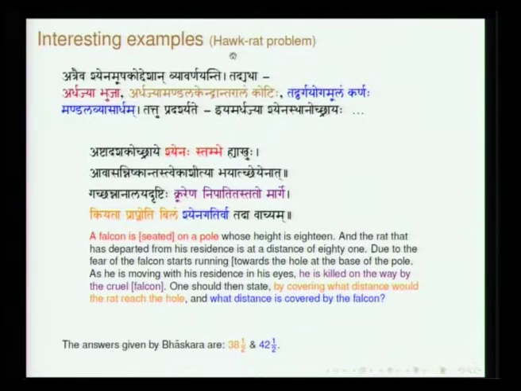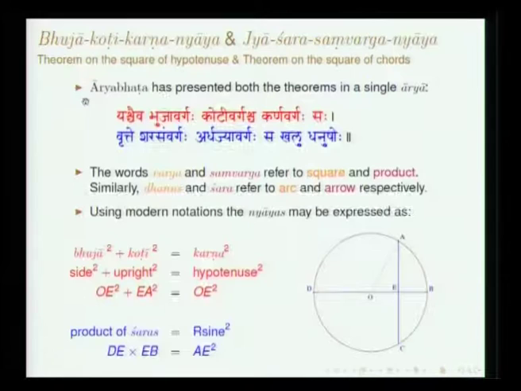The first problem is the hawk and rat problem. Bhaskara says atraiva, in this connection, while explaining this principle and its applications, shyena mushakodeshan vyavarnayanti, people describe in great detail, tadyatha. First, as an introduction, he says ardhajya bhuja, keep this in mind. Ardhajya is AE, so this is bhuja.